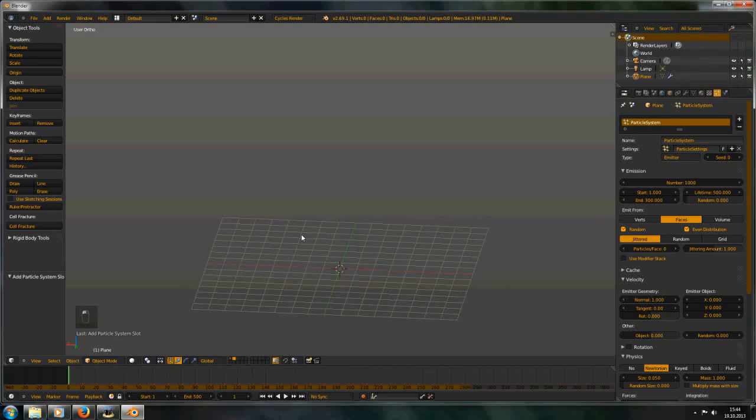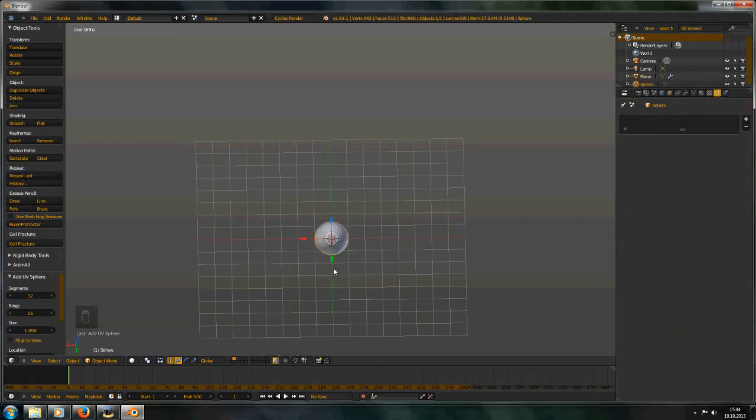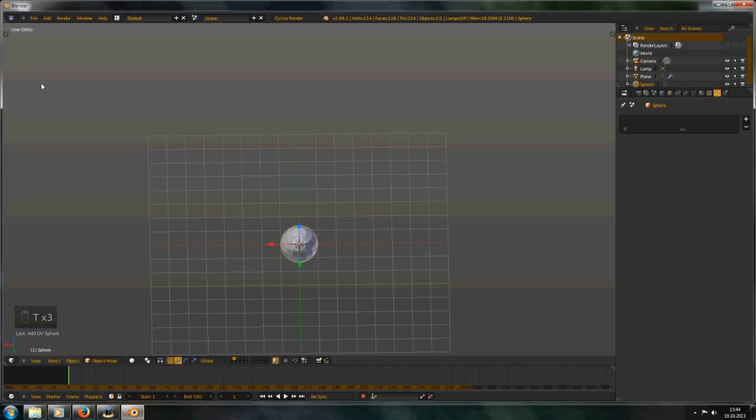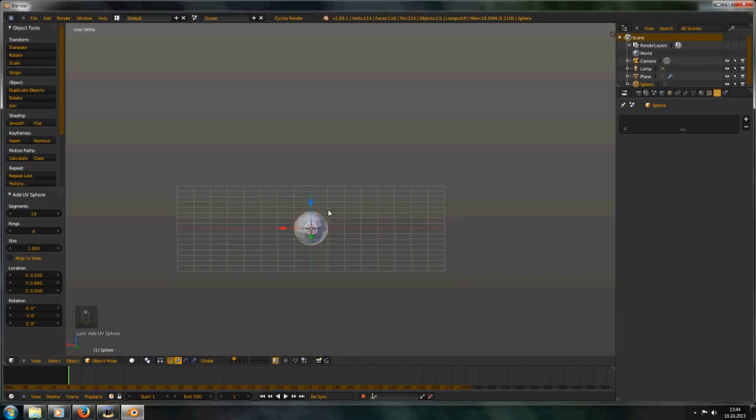Now you can add a sphere on the second layer or the last layer, how you like it, but I make it on the second layer. I will add a UV sphere with 16 segments and 8 rings. You can bring up this toolbar by pressing T, and if this does not appear, you have to drag this cross a little bit. So if this is not here, you have to click this little cross or plus.